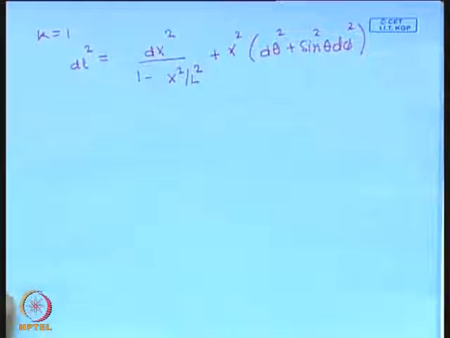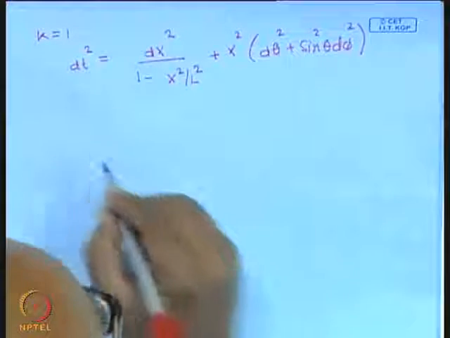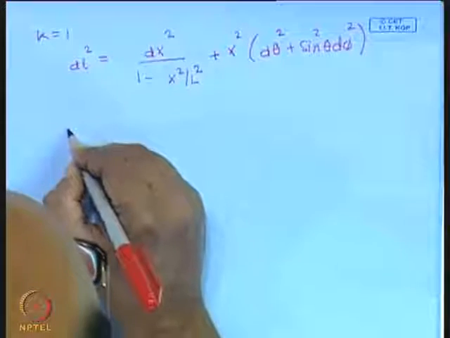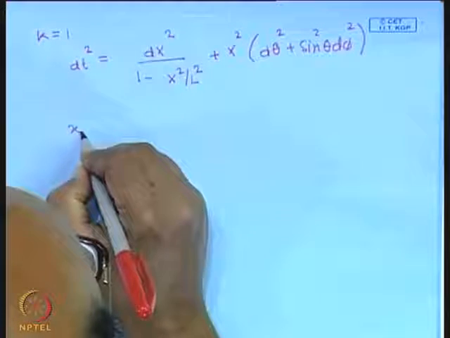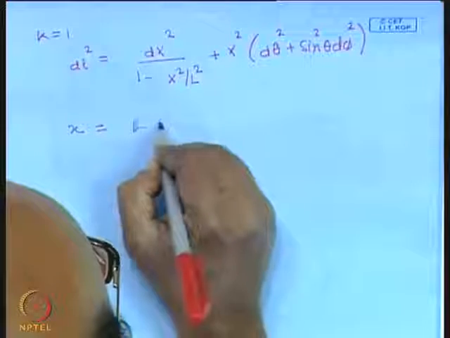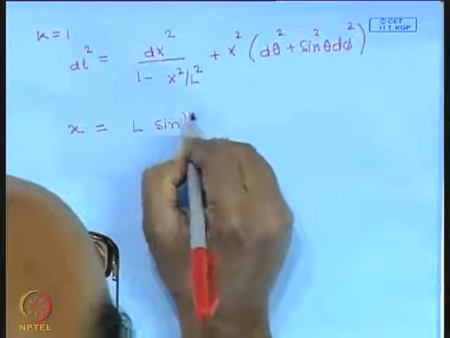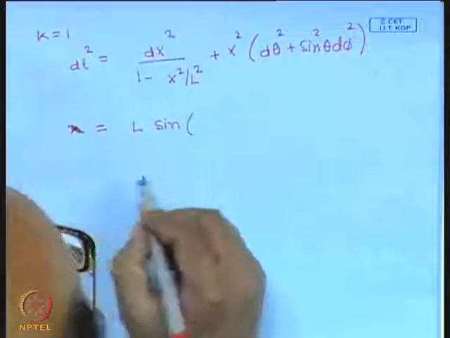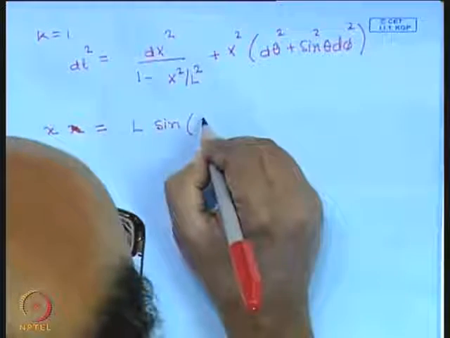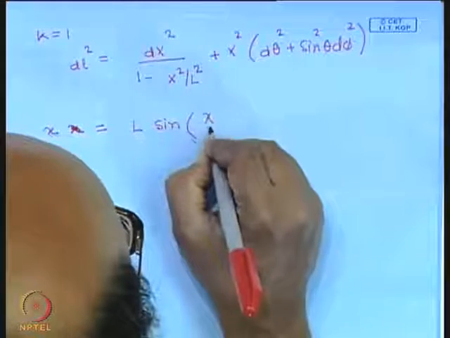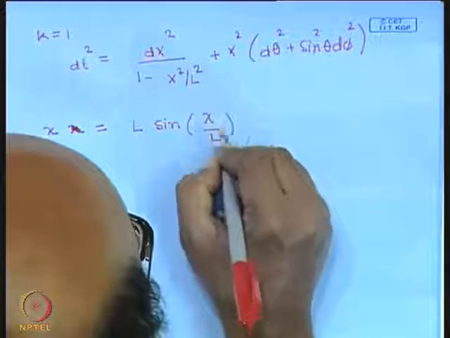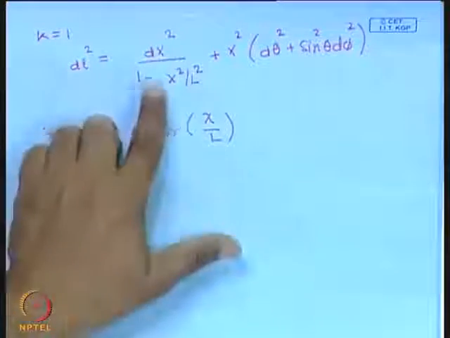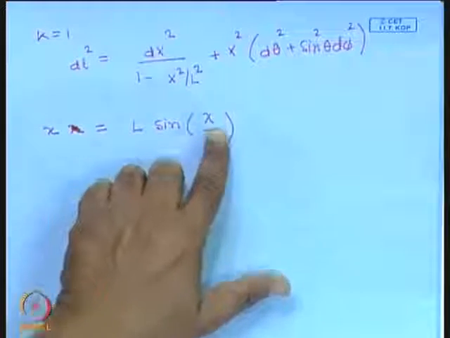What does this space look like? For this, it is convenient to introduce new coordinates. x is equal to L sine chi by L. So, this is chi by L, x is equal to L sine chi by L.